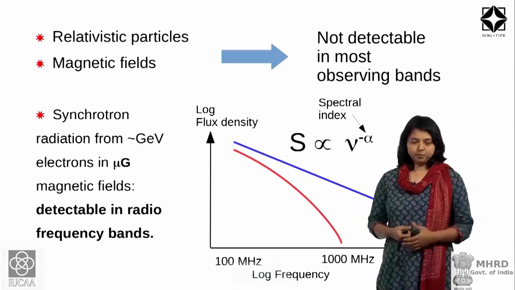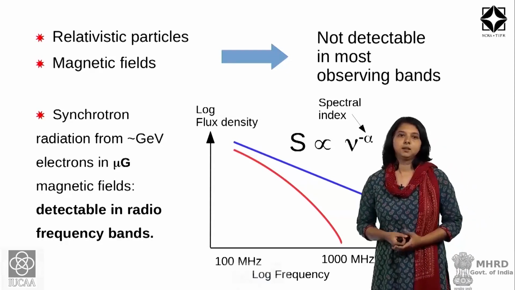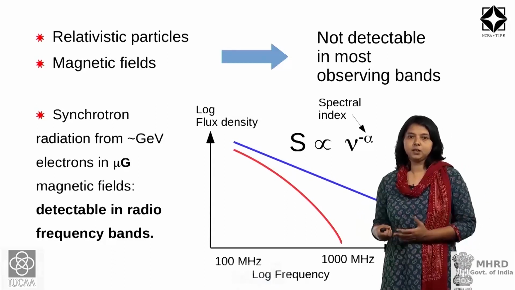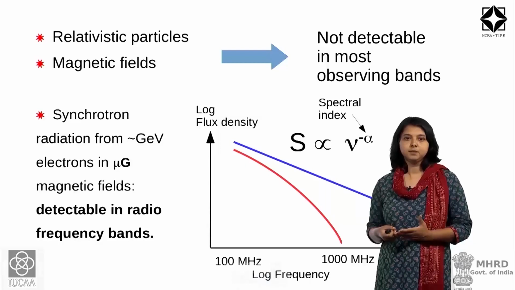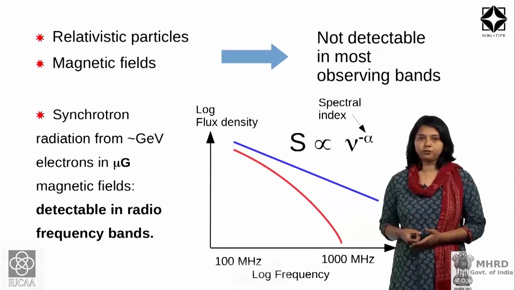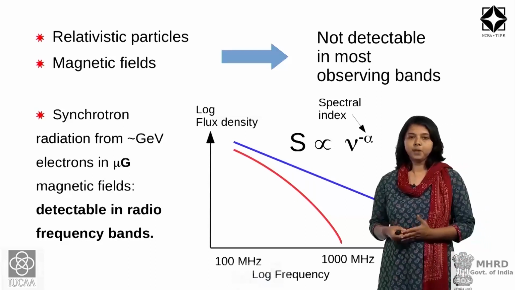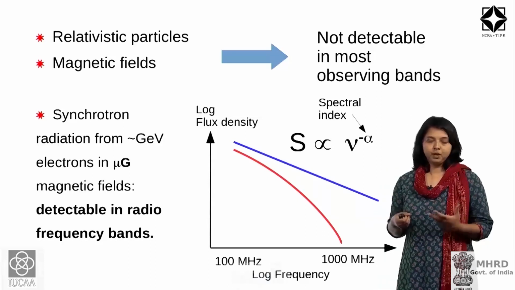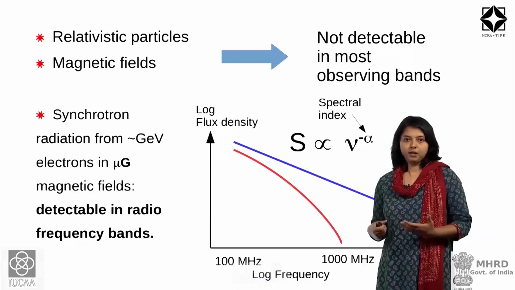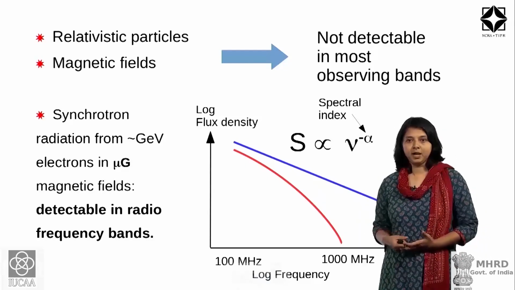Now, what makes them observable in radio bands is the synchrotron radiation. If you have electrons of energies of the order of GeVs and they are moving in magnetic fields of the order of a microgauss or so, you will find that from clusters of galaxies or such plasma, you will find emission detectable in radio frequency bands.